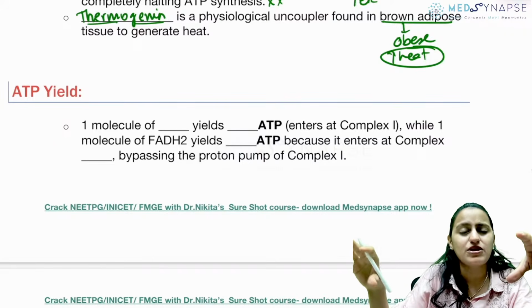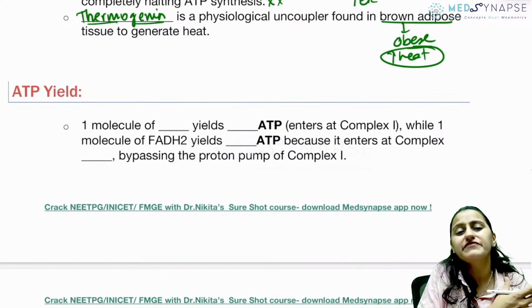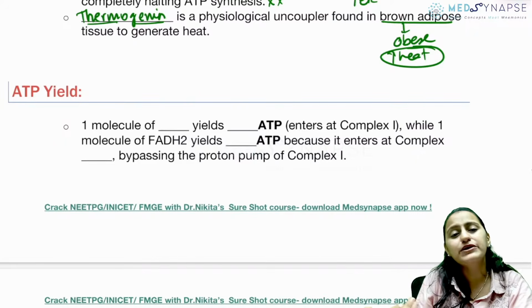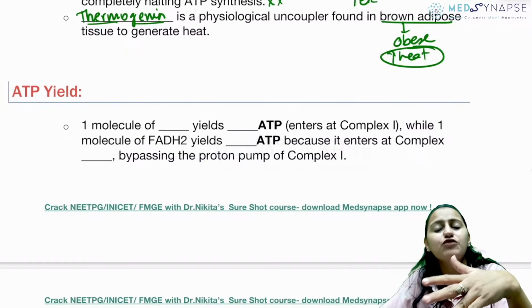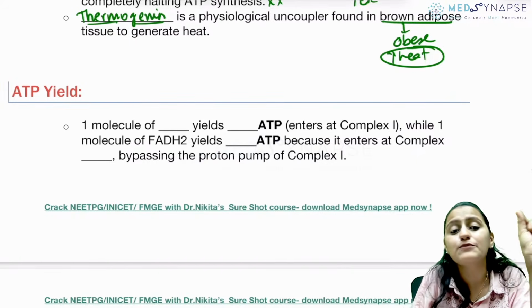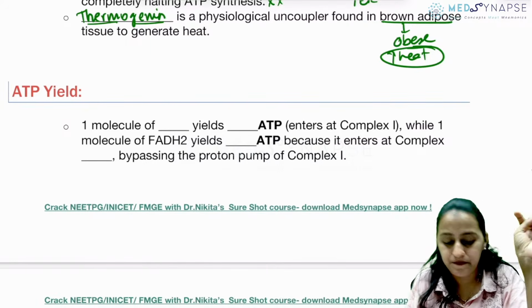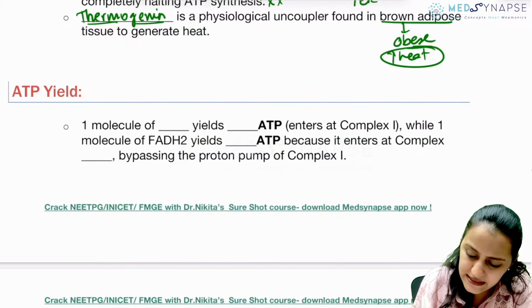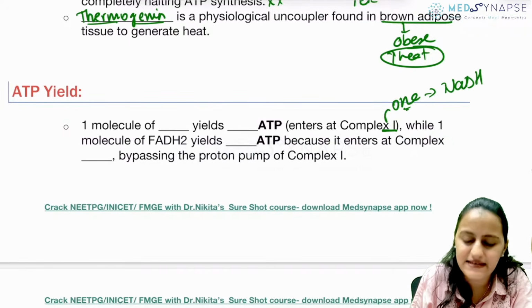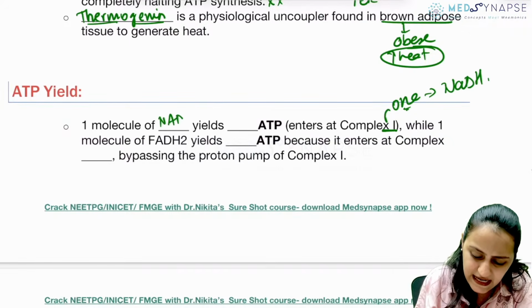So in the electron transport chain, basically from the various cycles, you have NADH, FADH2, which are formed. They go into the electron transport chain and then they form the ATP. So out of this, which one enters at complex 1 and which one enters at complex 2? Remember, it is complex 1. Remember, 1 has N in it. It is NADH.